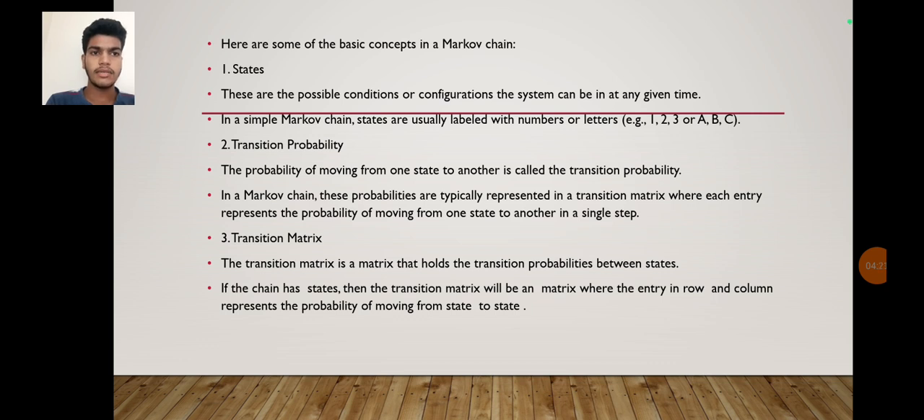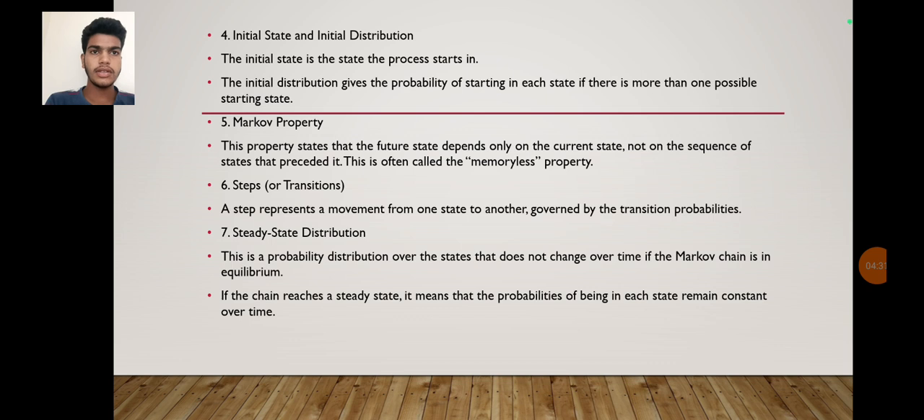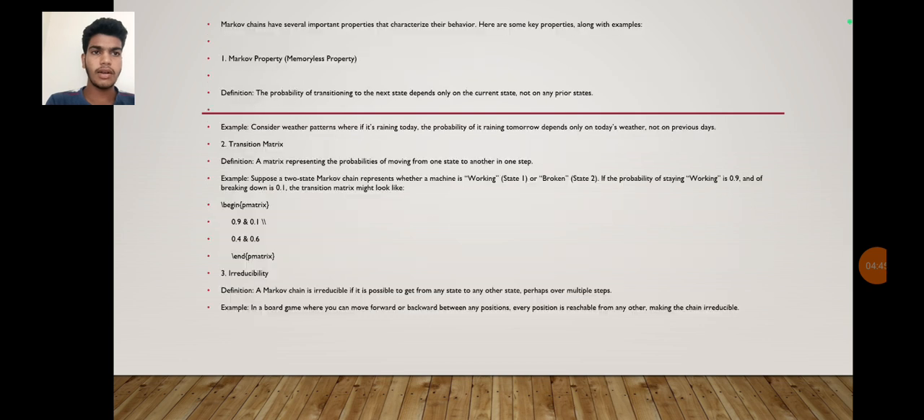Second one is transition probability, which is the probability of moving from one state to another. Third one is the transition matrix, which holds the transition probabilities between states. Fourth one is the initial state and initial distribution, where the process starts. Fifth one is the Markov property, which we have already seen. Sixth one is the steps, and seventh one is the steady state distribution, which does not change over time if the Markov chain is in equilibrium.